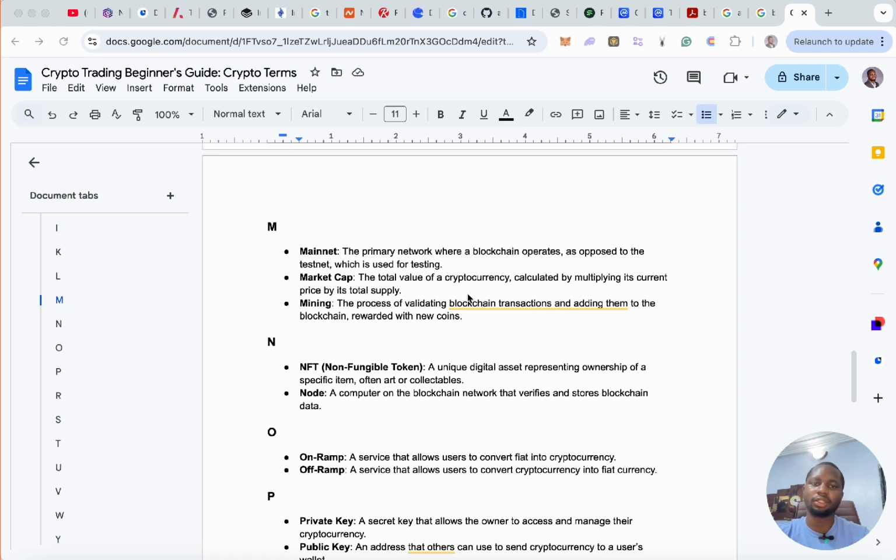Market cap, the total value of a cryptocurrency calculated by multiplying its current price by total supply. Alright, current price by total supply, that's the market cap.